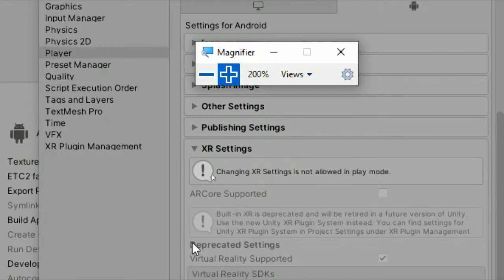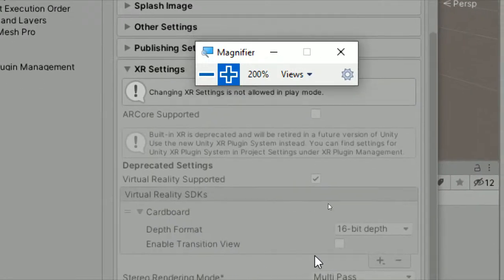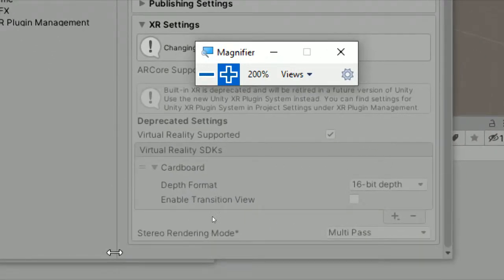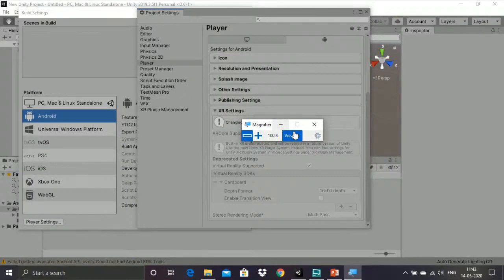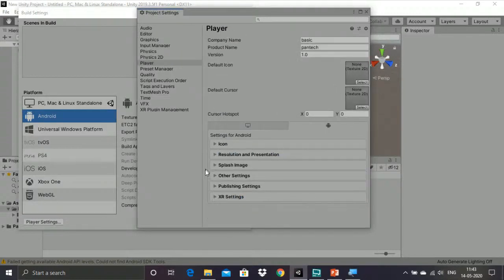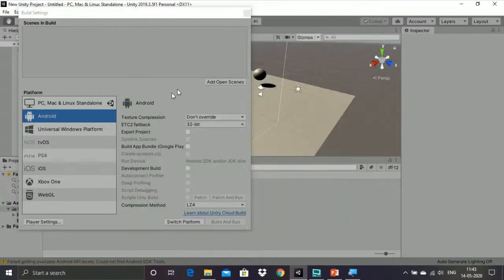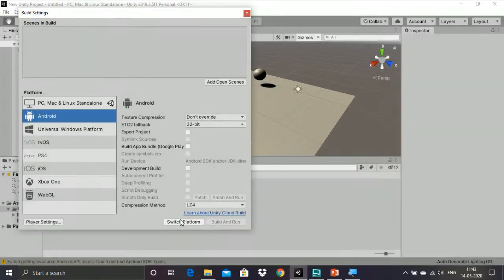Since I have already built this, it is difficult to get this again. So here you can see the virtual reality SDKs. Here it is Google Cardboard. If you click it, we will be able to see the rest of the things also. Once I switch the platform, I will show you.